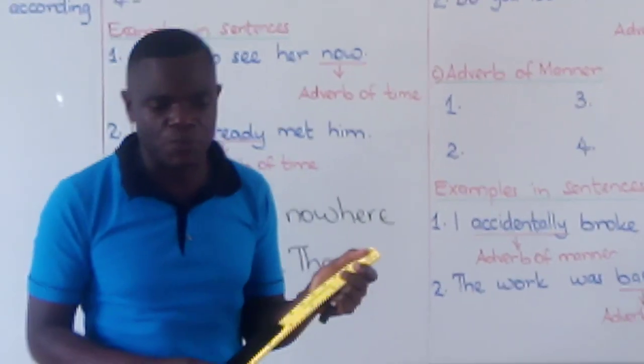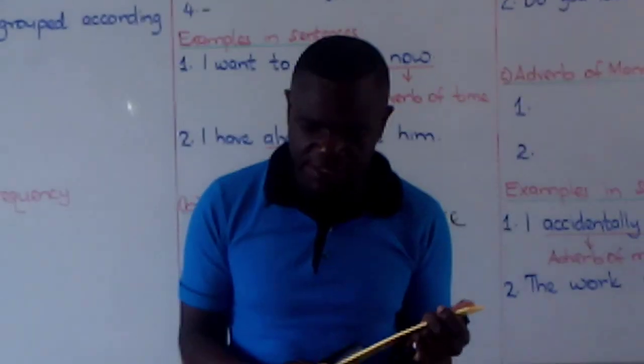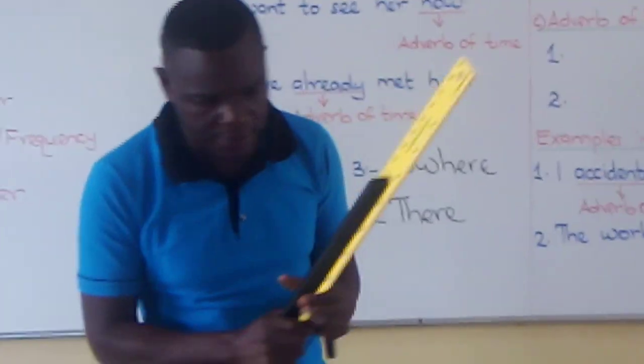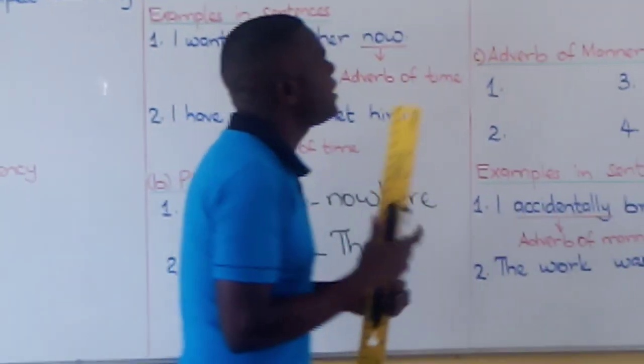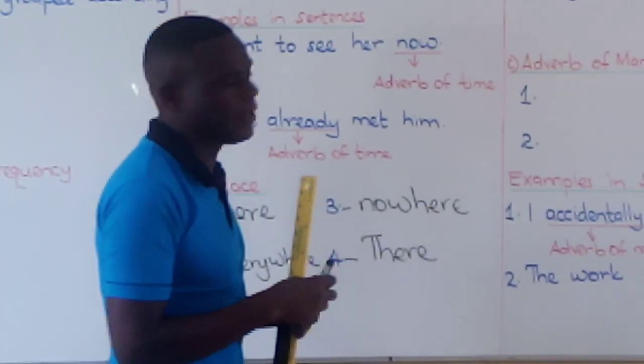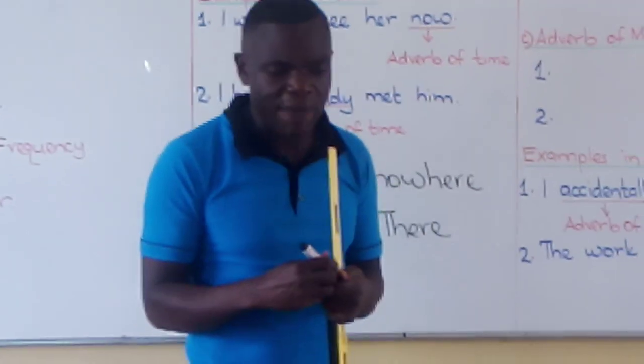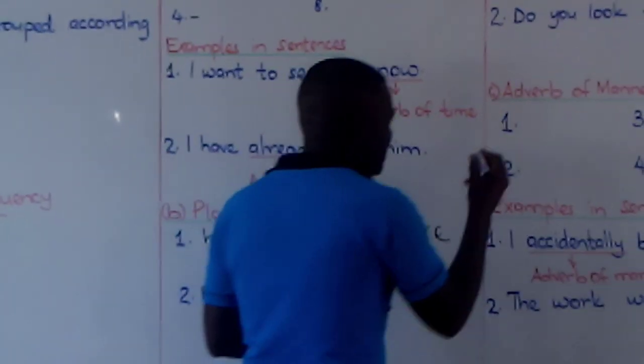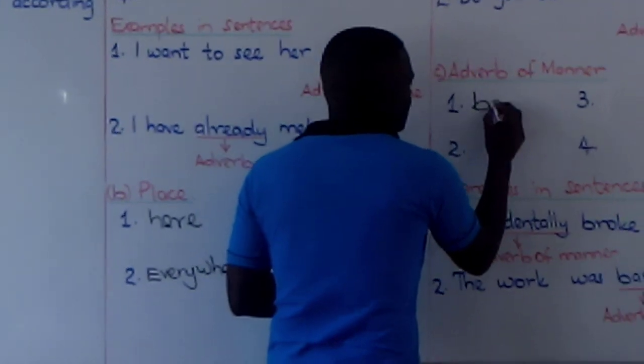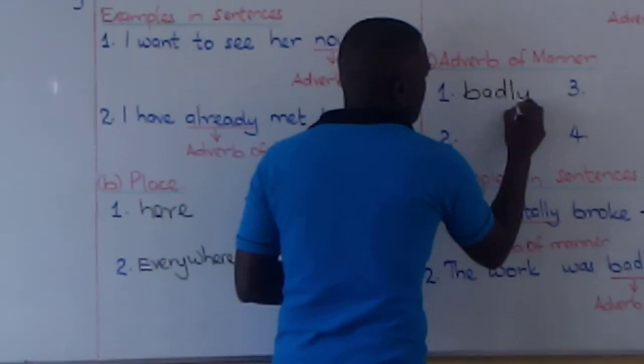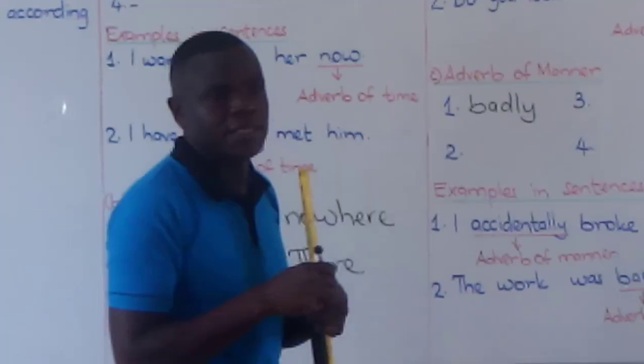How, answering the question, how things happened. Adverbs of manner. Okay? My dears, please pay attention. How, manner, how. Badly is an example. Have I given you a clue? Badly is just an example.